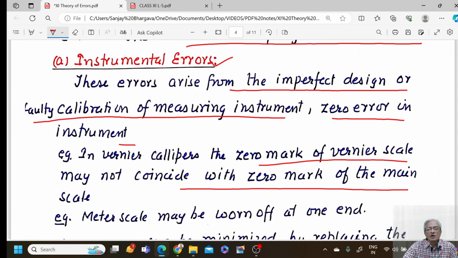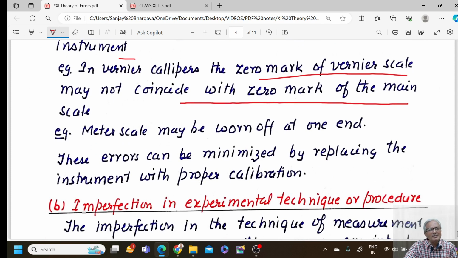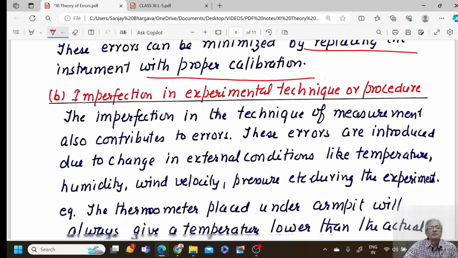A meter scale by which you are measuring may be worn off at one end, and may start from 2 centimeter instead of 0. So we'll have an error contributed by the instrument. These errors can be minimized by replacing the instrument with a properly calibrated one. So the only choice with us is to replace the instrument with a proper calibration.